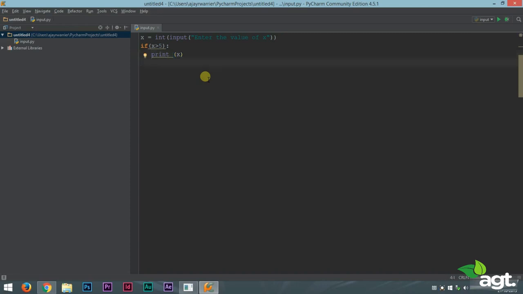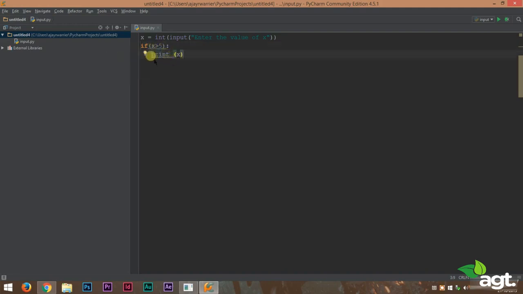Now what this does is that we can easily identify which part of the code is inside the if statement and which part is outside the if statement. This is called indentation. So in order to use the if statement, we use the if keyword followed by the brackets. Inside the brackets, we provide a condition. In this case, it is x greater than 5.